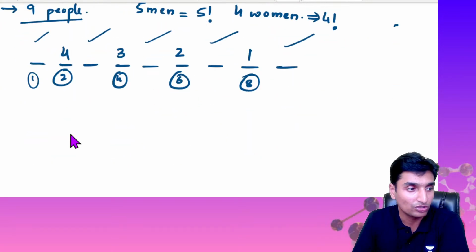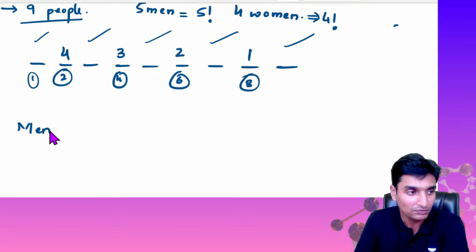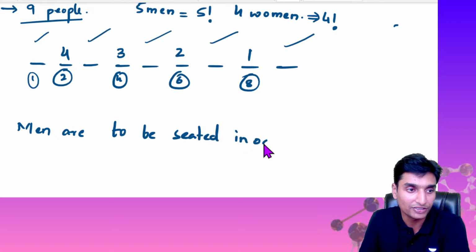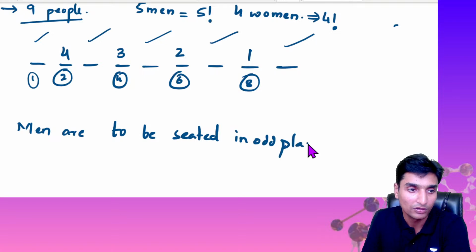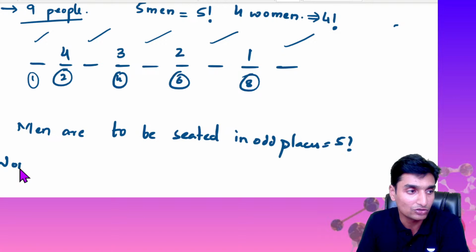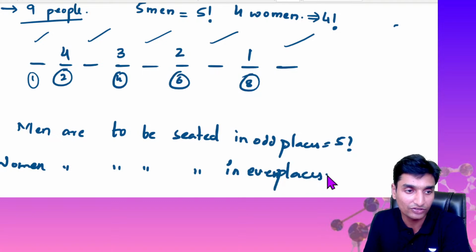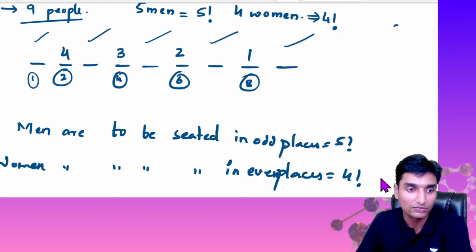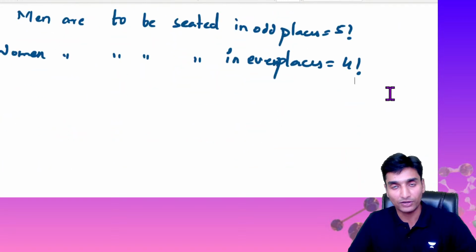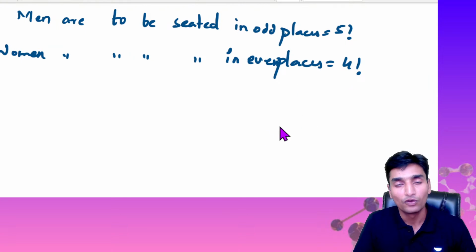So the possibility that men are to be seated in the odd places is 5 factorial, and women are to be seated in the even places. In even places, what is the possibility, guys? 4 factorial, correct. 5 men can sit in 5 factorial ways, 4 women can sit in 4 factorial ways.